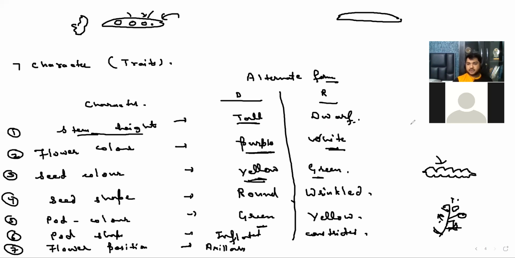But if you see flowers are only at the terminal part, then you will call it terminal. So if the flowers are at any part randomly on the plant, you will call it axillary. But if you see the flowers are only at the terminal branch, then you will call it terminal.